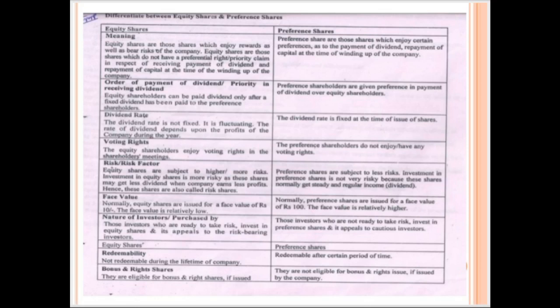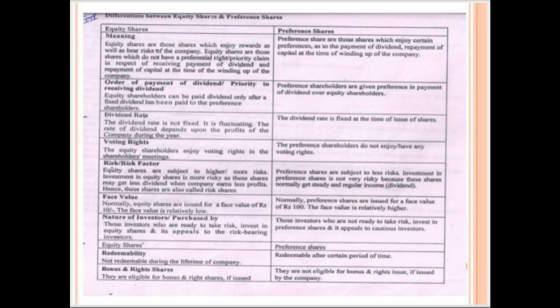So this is the amount of risk which an equity shareholder has to bear. But for the preference shareholder, there is no risk, because they are going to get a fixed dividend at the end of the year, or six monthly or quarterly. That is fixed and they are going to receive that. So the risk is minimum, or in fact there is no risk in case of preference share.